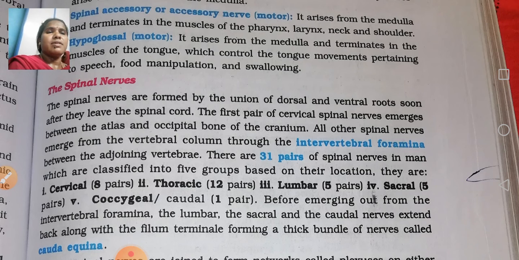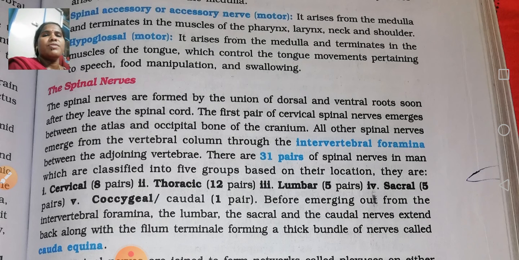At the back side, waist level, the sacral has 5 pairs. Coccygeal or caudal has 1 pair.